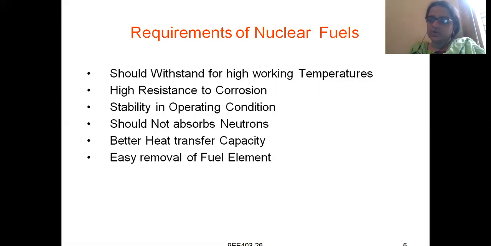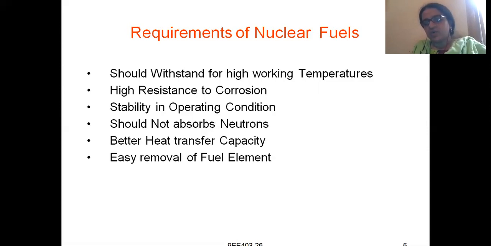Because the nuclear fuel is a heavy nucleus, and you bombard it with a neutron so that it separates or divides into smaller nuclei. Whenever you bombard with a neutron, a large amount of heat energy comes out, so this material should have the capacity to withstand high working temperatures.